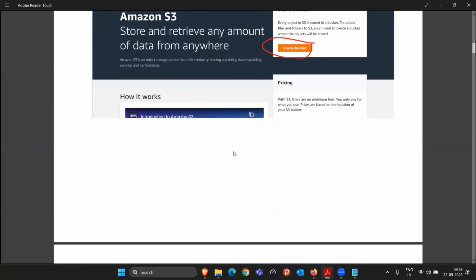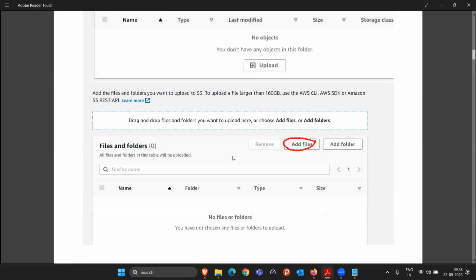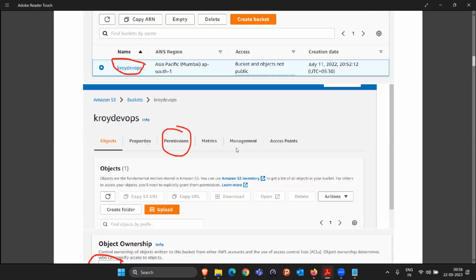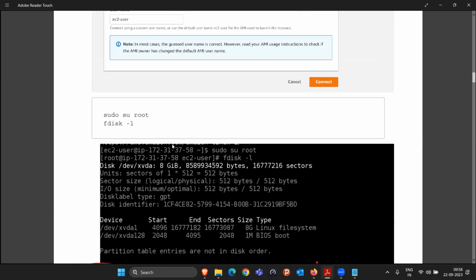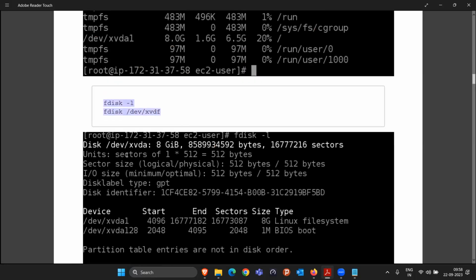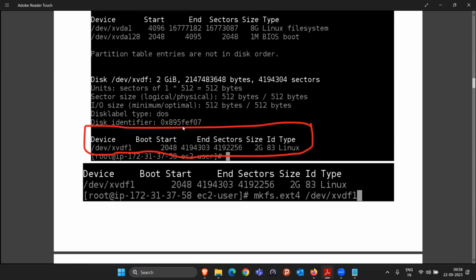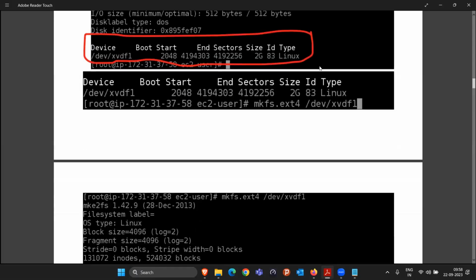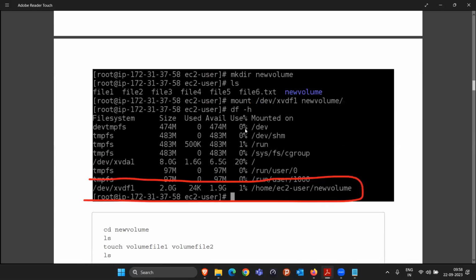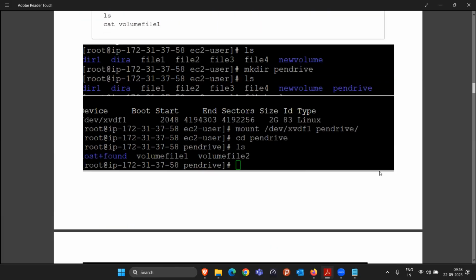And all these things are well documented with screenshots. This is about the S3 that I already showed you in the starting. Now this is about the EBS volume, how to create the volume, how to go inside this, how to write the fdisk command, how to give this type of command, how to create the partition. All these screenshots are here. Here, in the example I showed you, I created a single partition of the entire size, but I showed you how to create multiple partitions also. So just follow this and try to complete this practical over this weekend. Fine.